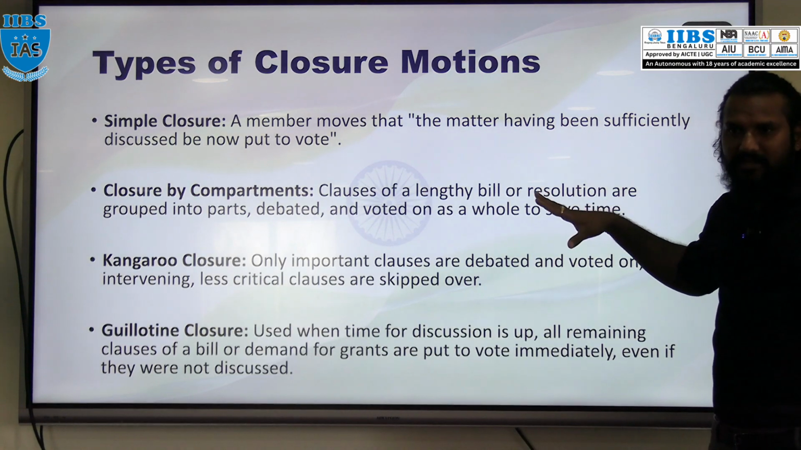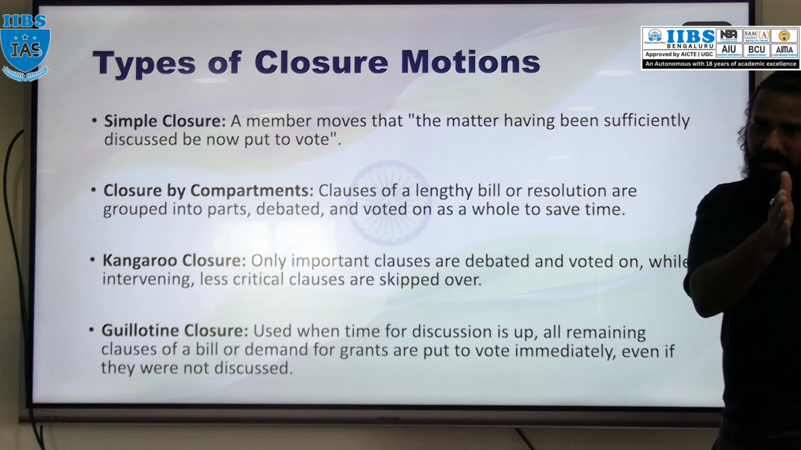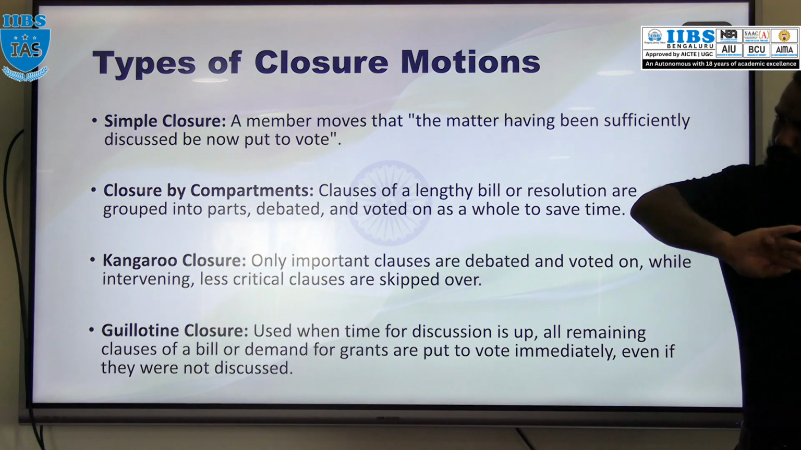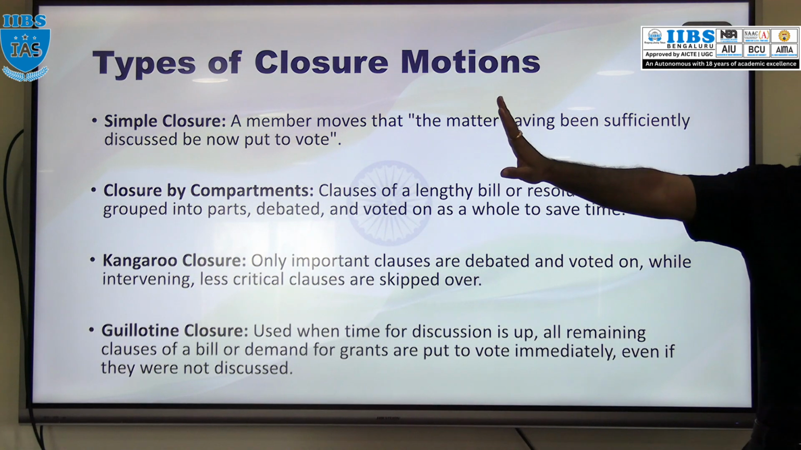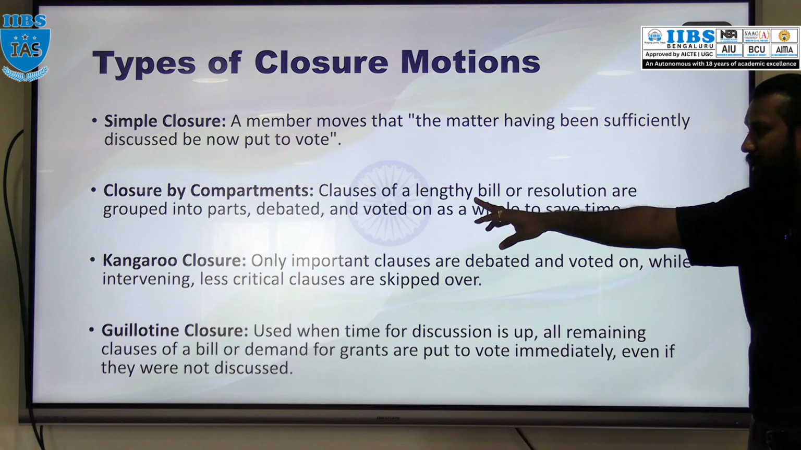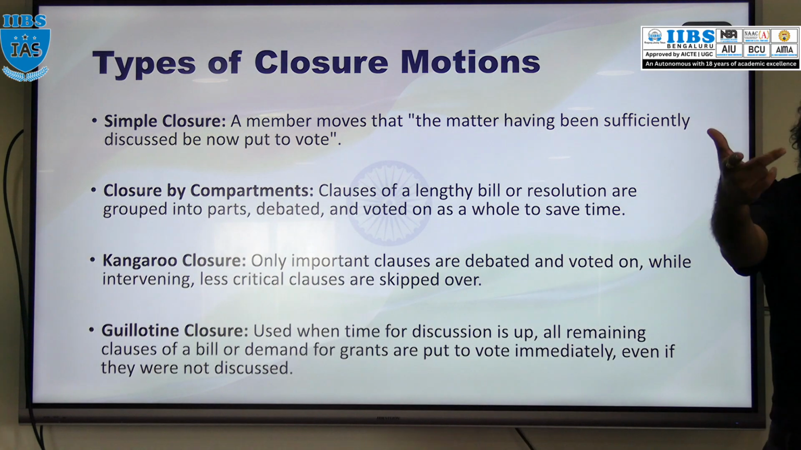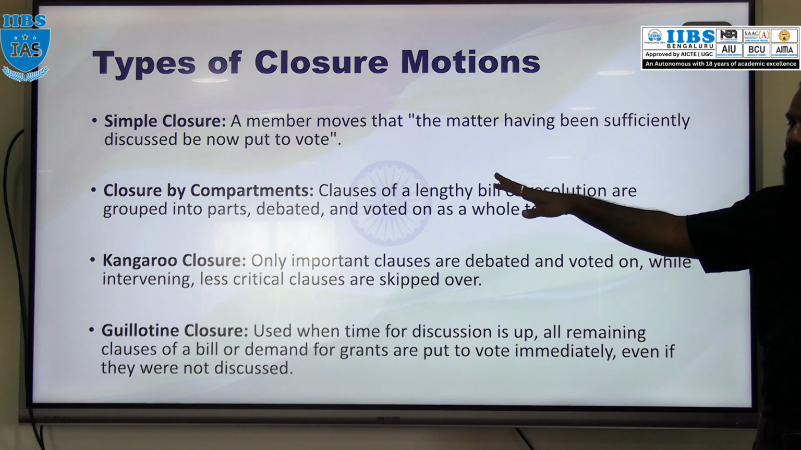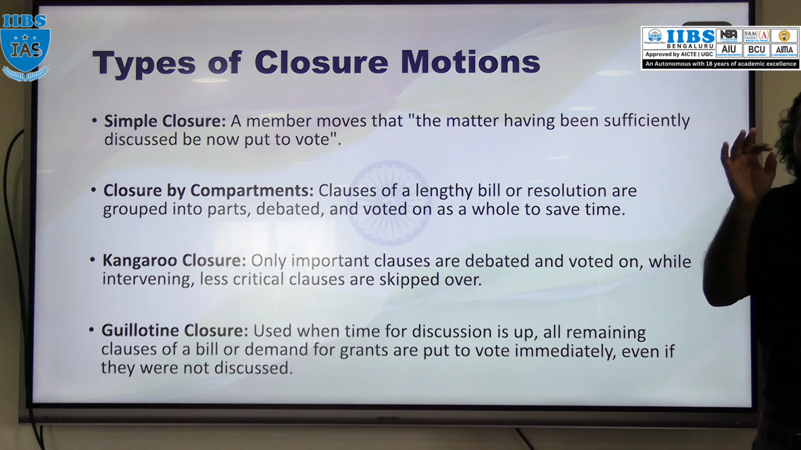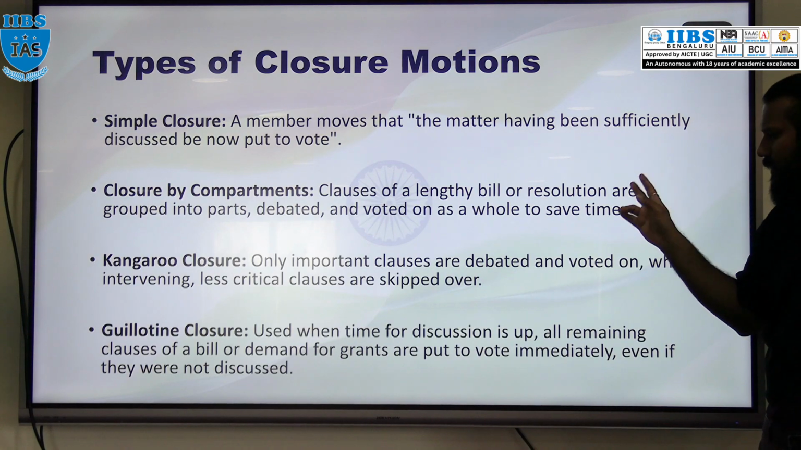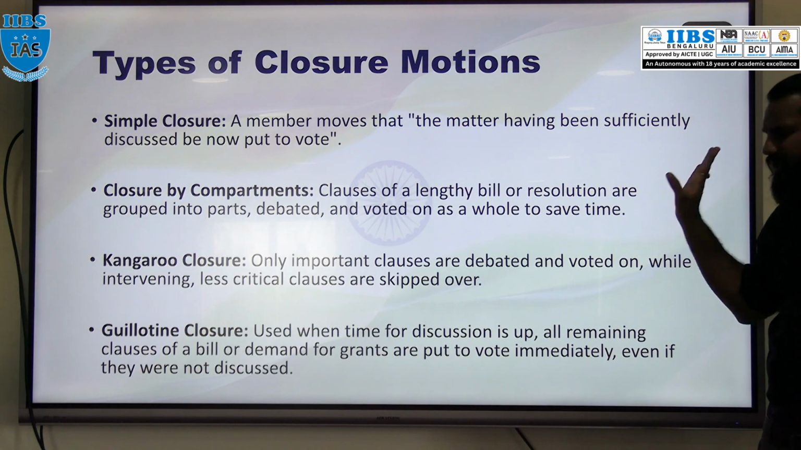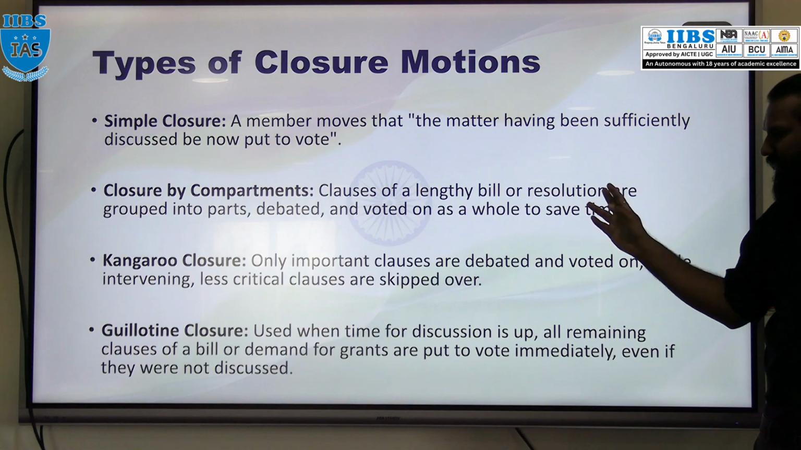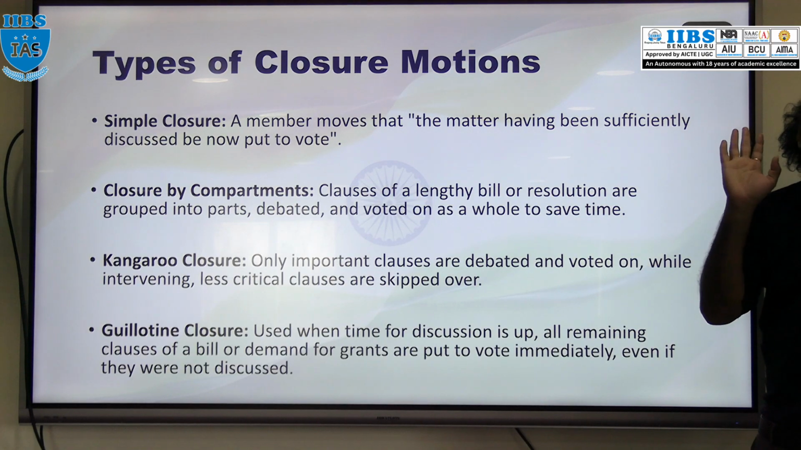Here enough time they got. Here lack of time is there. What they did, divided into different parts and put those parts for voting. So that is closure by compartment. Kangaroo closure. You know how a kangaroo jumps? In the same way, this closure also has the same meaning. What is that kangaroo closure? Only important clauses of the debate or bill will be discussed and voted, and the rest are skipped.